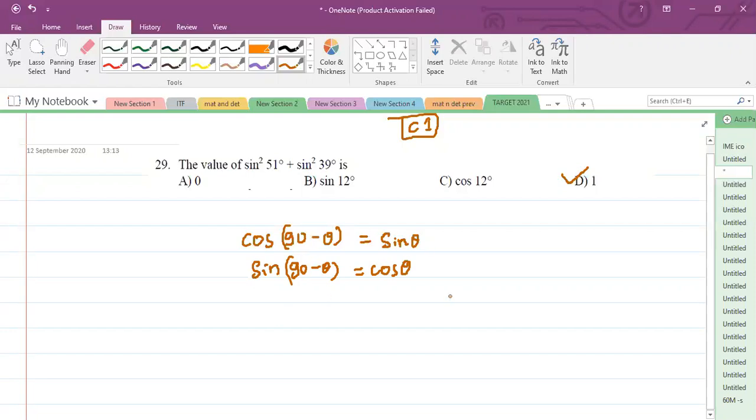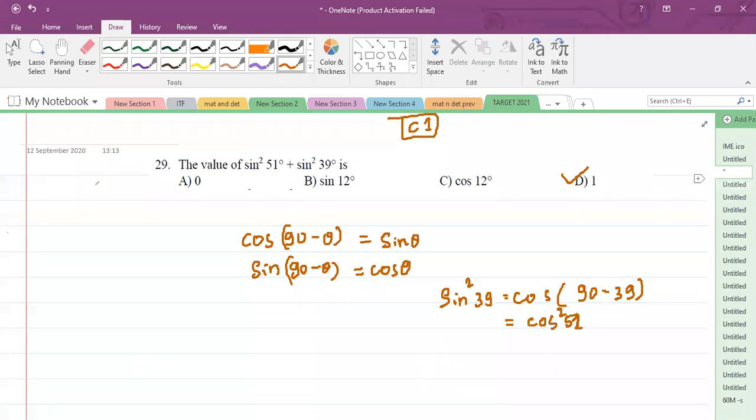Sine 39 will be cos of (90 minus 39), which is equal to cos 51. So sine square of 39 is equal to cos square of 51. Therefore, sine square of 51 plus cos square of 51 is definitely equal to 1. It's a trigonometric identity.